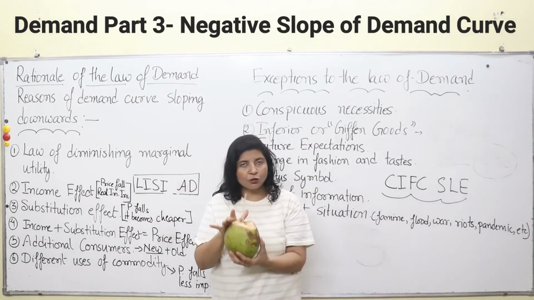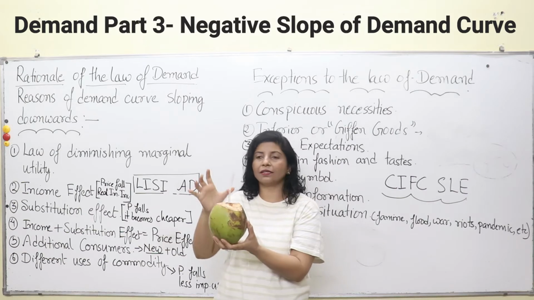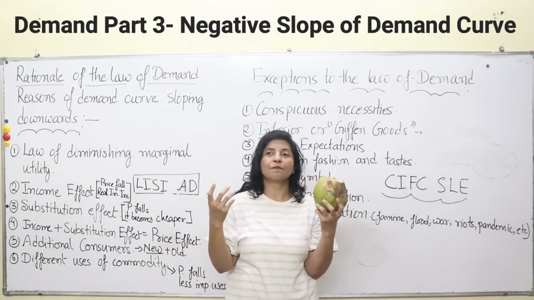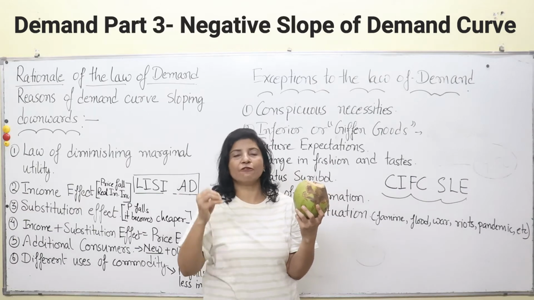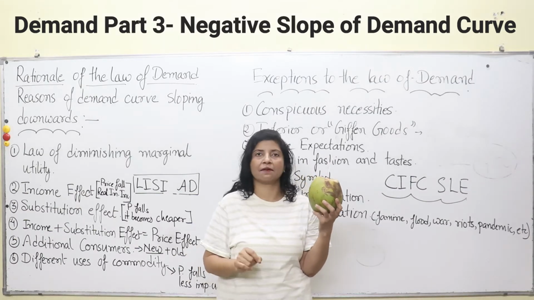Okay, then I went to the shop. At that shop, the vendor told me, ma'am, it is only 50 rupees. So what happened? That means I saved 450 rupees on this coconut water. It happens in reality. Believe me, it happens.